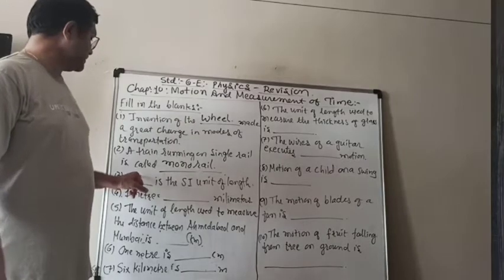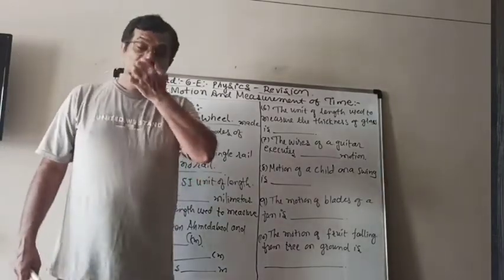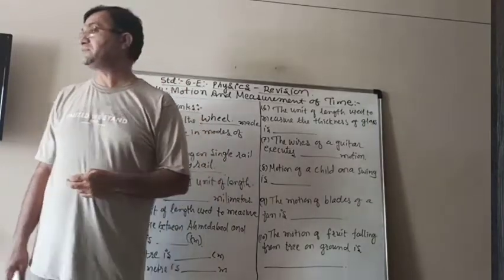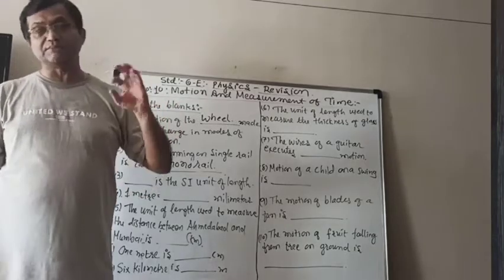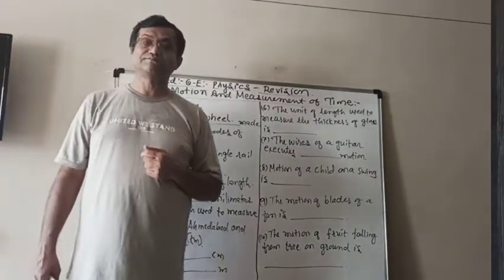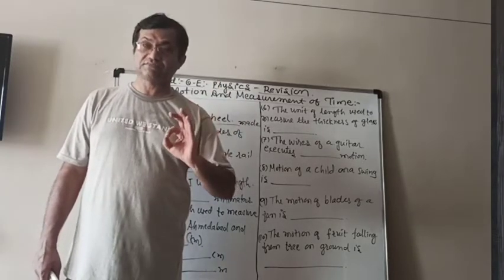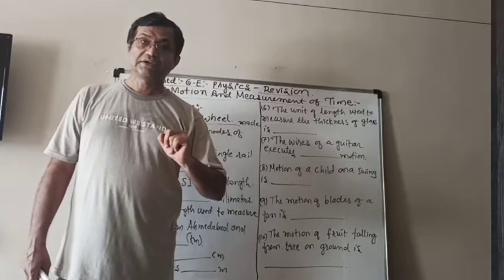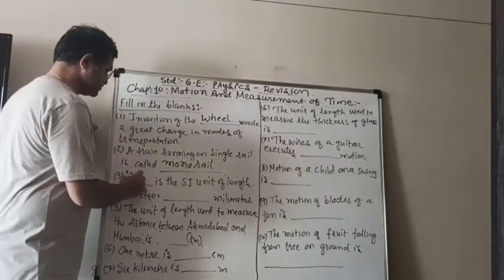Other one is: blank is the SI unit of length. We know the different units of length like centimeter, millimeter, kilometer, meter, etc. But among them, the SI unit, meaning the standardized unit, is meter. So your answer will be meter.